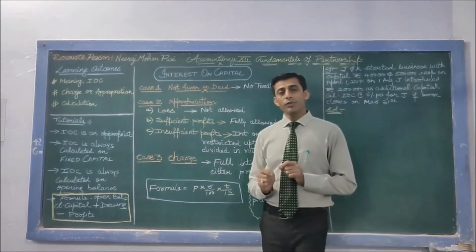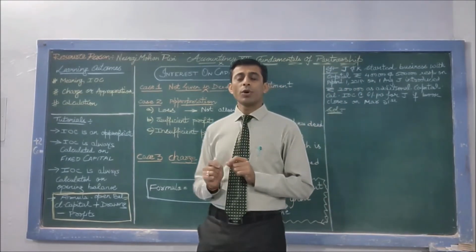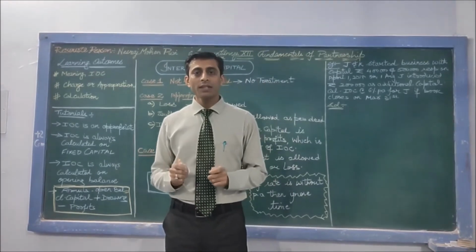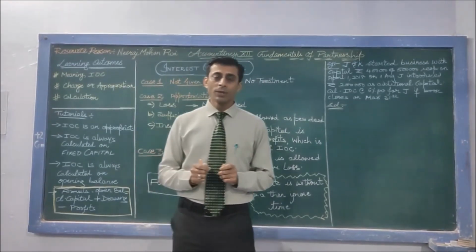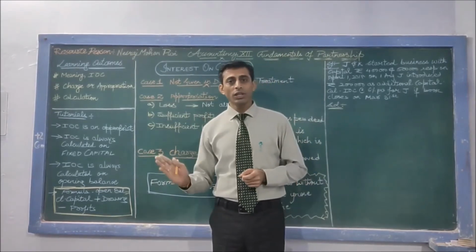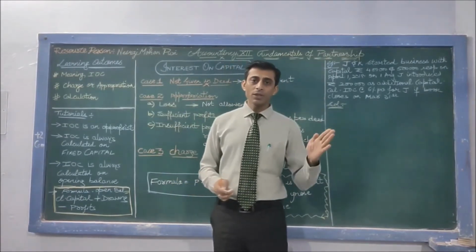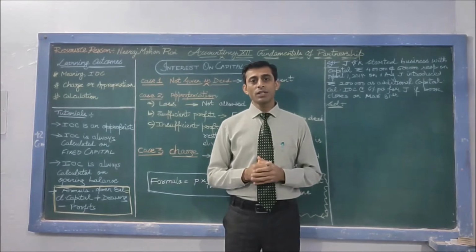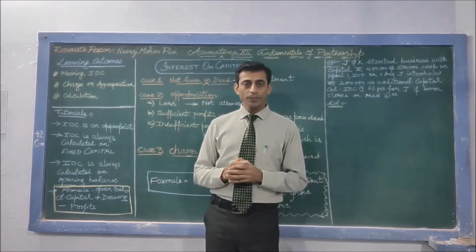But if in the question statement we are provided with the closing balance of the capital, then step number one, we need to convert the closing capital to opening capital, and then interest on capital is allowed.